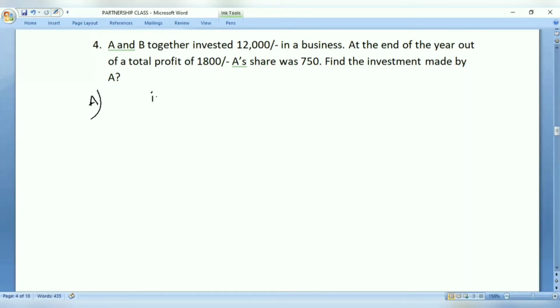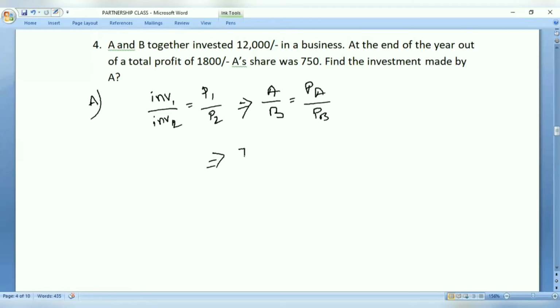The amount of investment made by two parties, investment 1 divided by investment 2, equals profit sharing by person 1 divided by profit sharing by person 2. Like this is the ratio, right? Based on this concept, we will solve the question. So the amount of investment made by A divided by the amount made by B equals profit made by A divided by profit made by B. This is the concept.